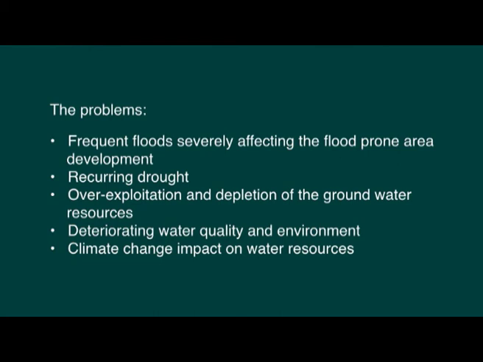At the same time, some areas are having drought. Recurring drought is the major problem in some other areas. Then overexploitation and depletion of the groundwater resources is taking place on the other side, along with deteriorating water quality and environment. These are closely linked, that is, environmental degradation and water quality are very much linked.